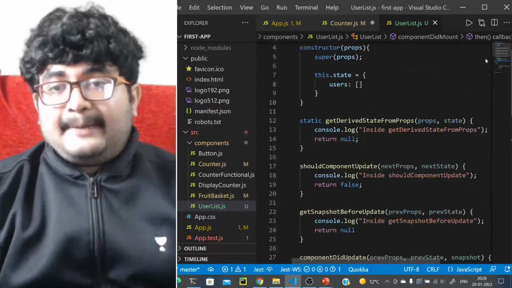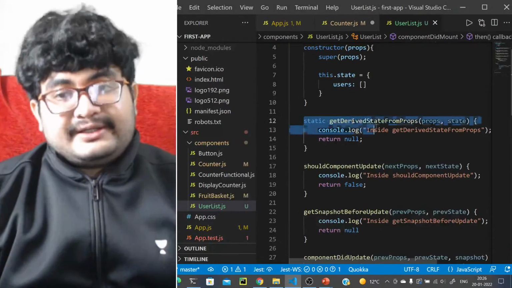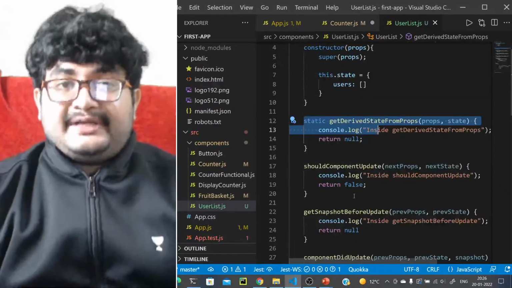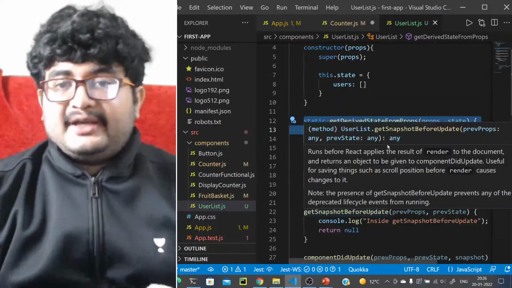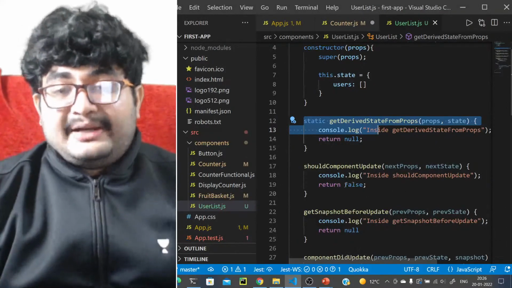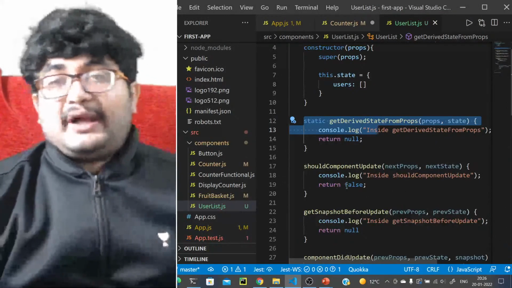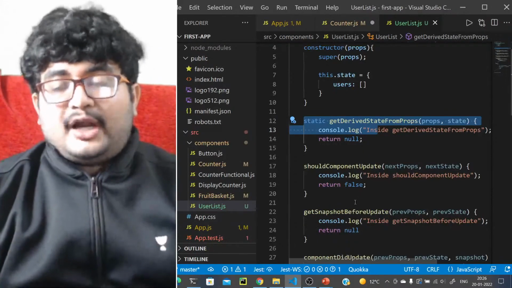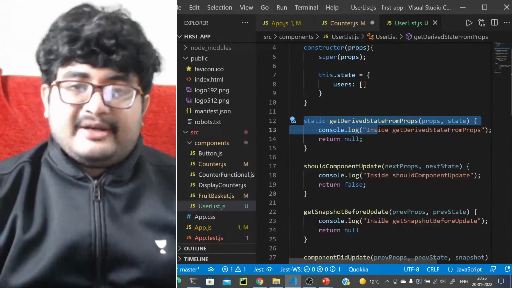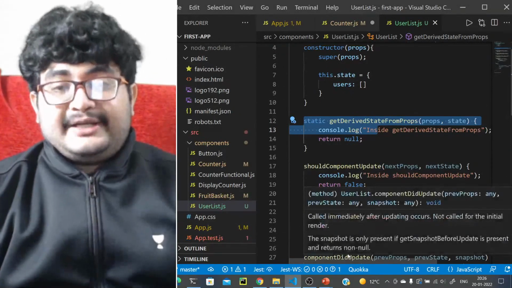Now, when it goes through the update phase, what is the first thing that is called? getDerivedStateFromProps. It does nothing. It comes to shouldComponentUpdate. Now, what did I say about shouldComponentUpdate? This is to prevent updates that are not necessary. So as you are returning false, it means that it will cancel the update then and there. It will not call the other methods. It will not call the render method. It will not call getSnapshotBeforeUpdate. It will not call componentDidUpdate.